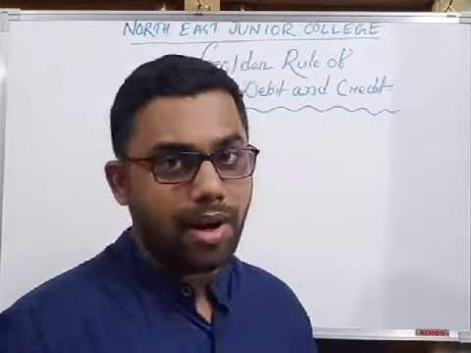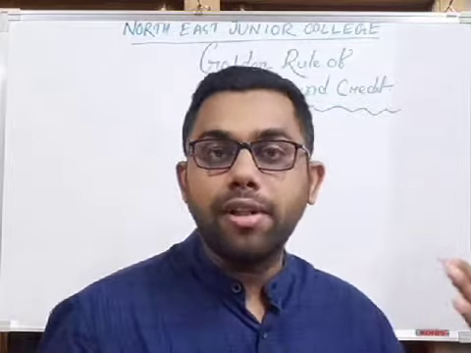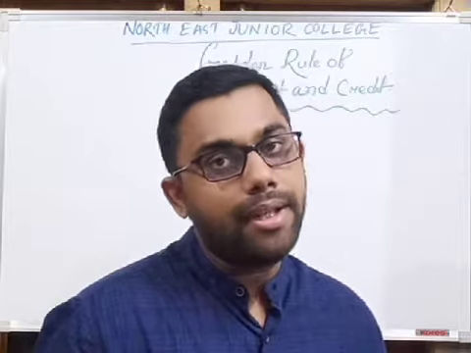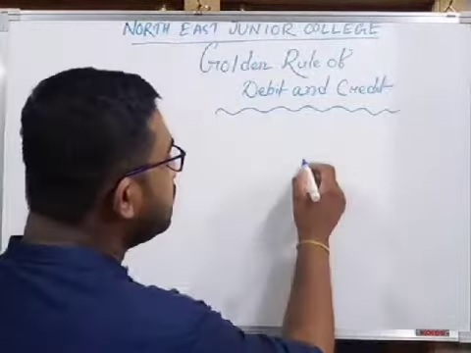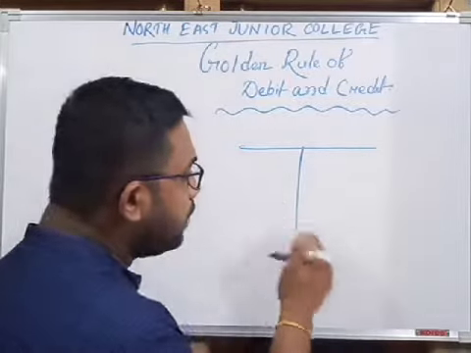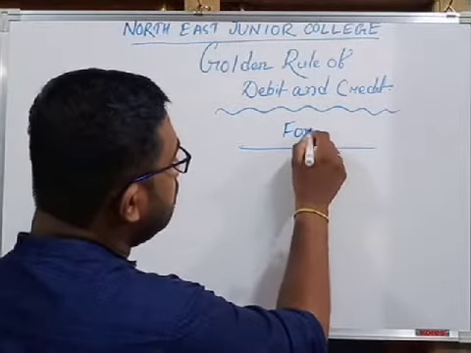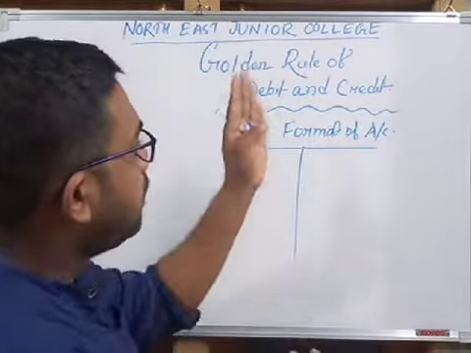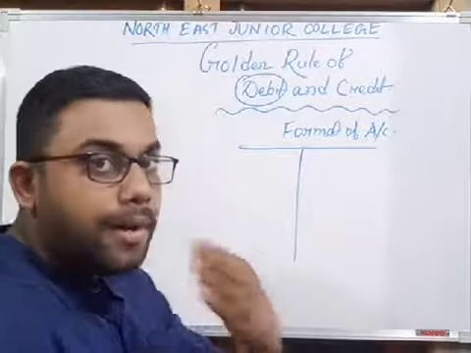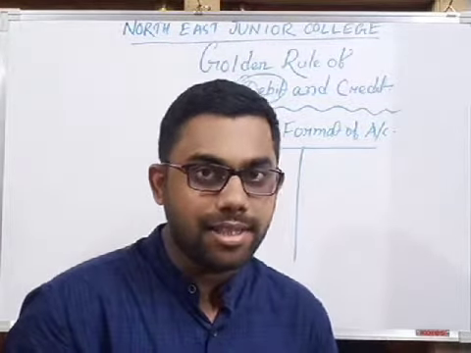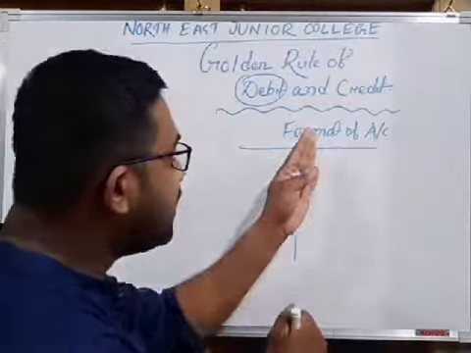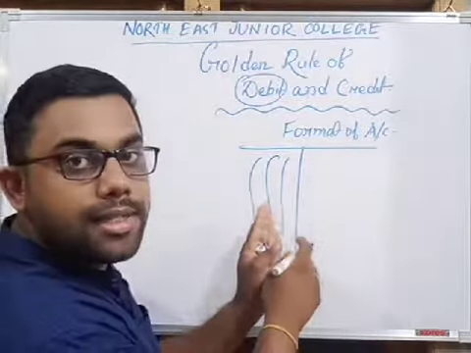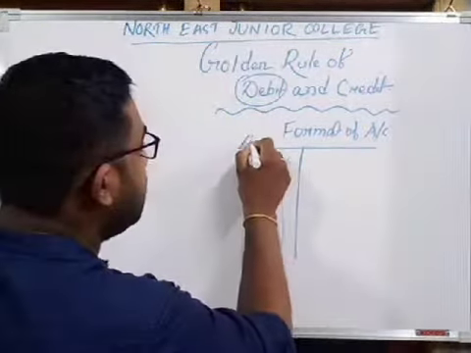An account is a summarized record of all the transactions relating to any person, any particular item, any item of income, any item of expenses, and the format of an account is T-shaped. Remember, debit means recording of transactions in the left hand side of an account. If we record a transaction in this portion, the left hand side of the account, this side is debit.